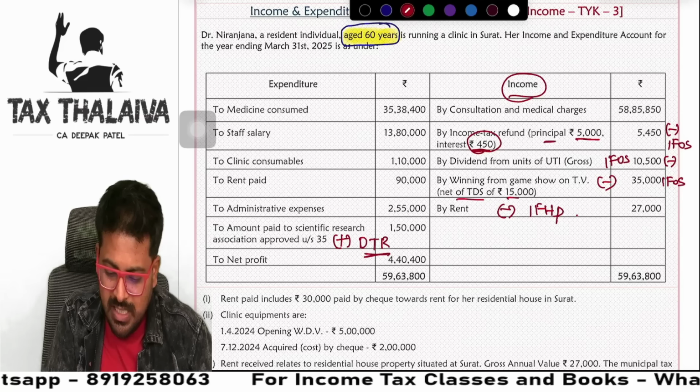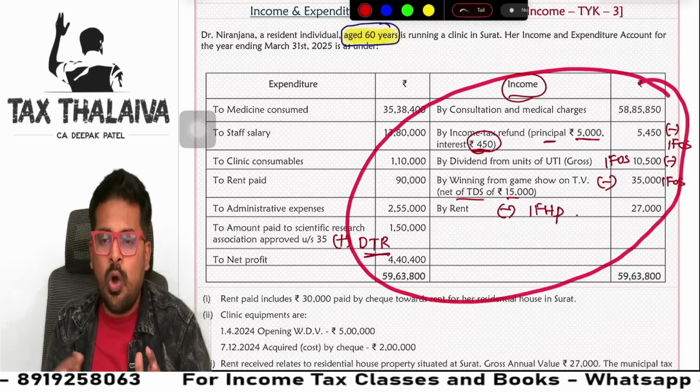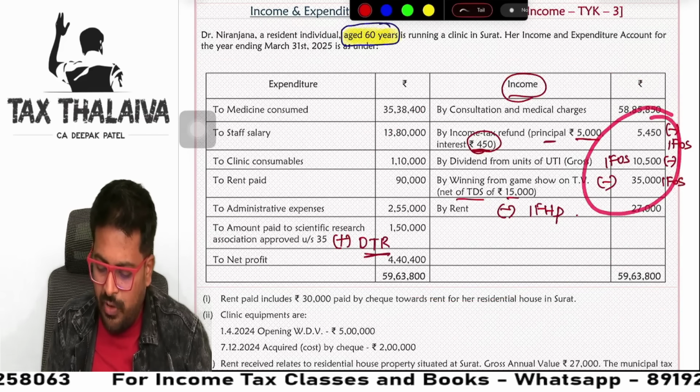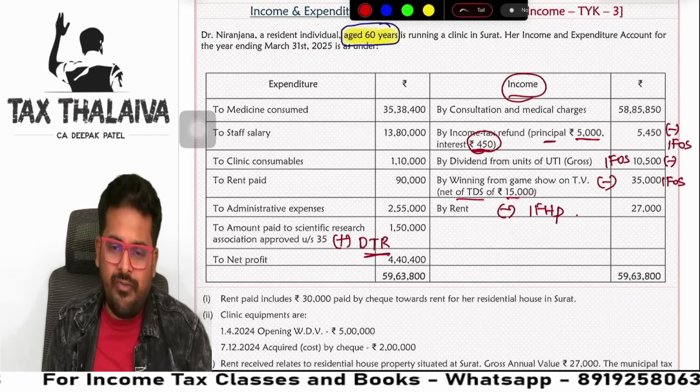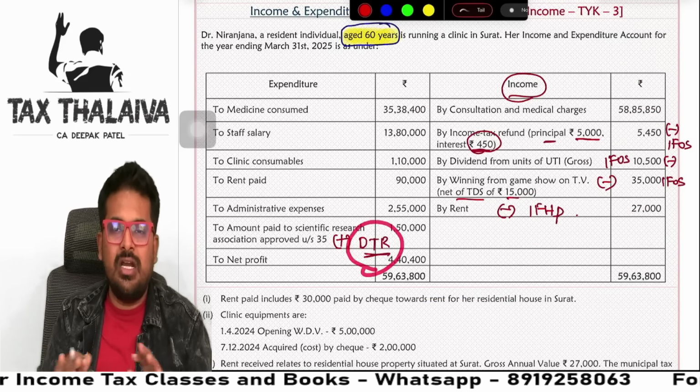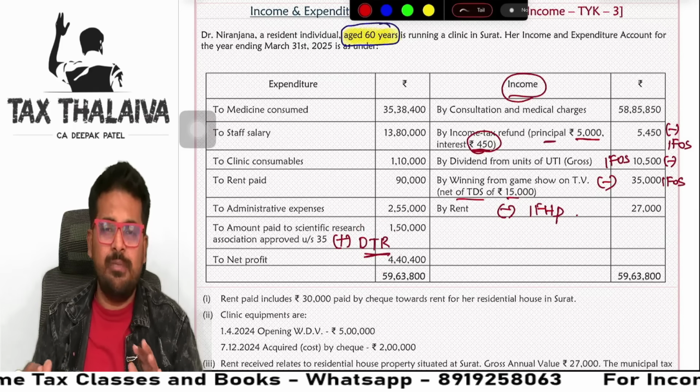Yes, this becomes very easy now. How clean it is. You know, okay, these I will consider under IFOS. This I will consider under IFHP, house property. This is under default tax regime. How easy it becomes. Next.